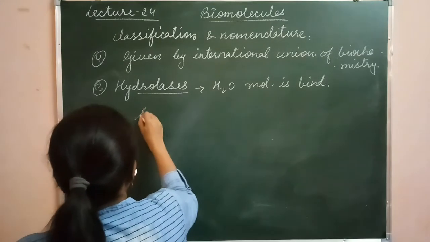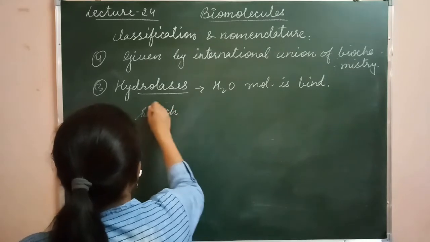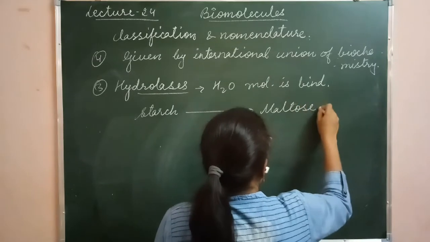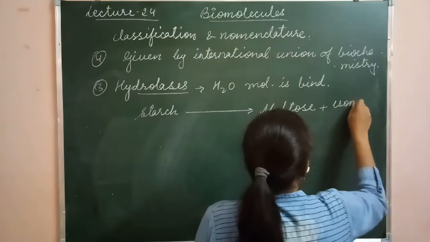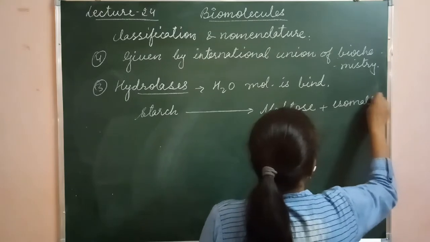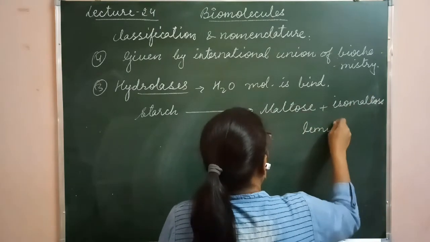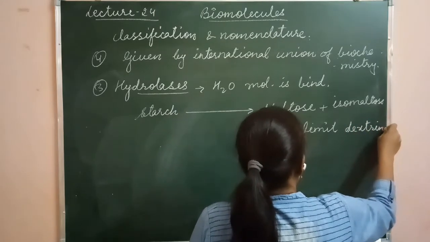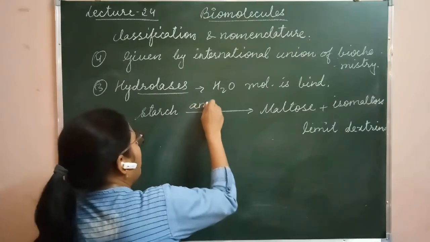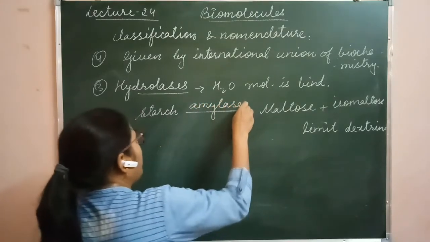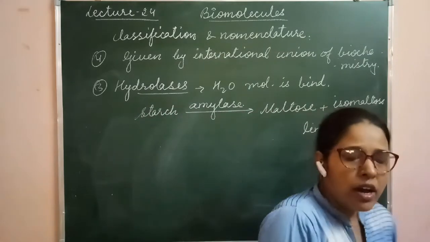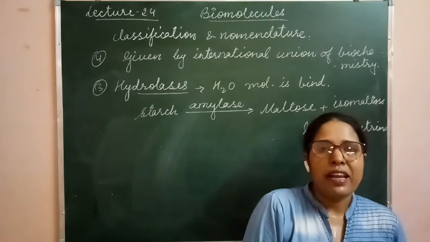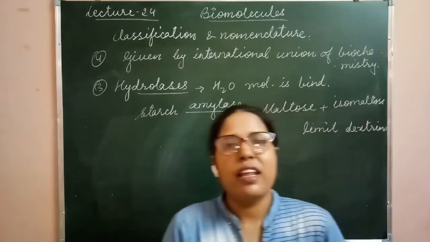For example, the starch molecule is converted into maltose, isomaltose and limit dextrins. This reaction will take place in the presence of amylase enzyme. This amylase may be present in the saliva, so it is called salivary amylase, or it may be present in the pancreatic juice, where it is called pancreatic amylase.